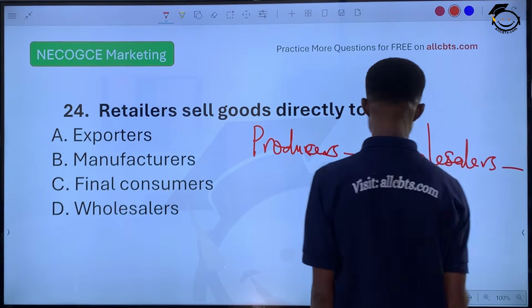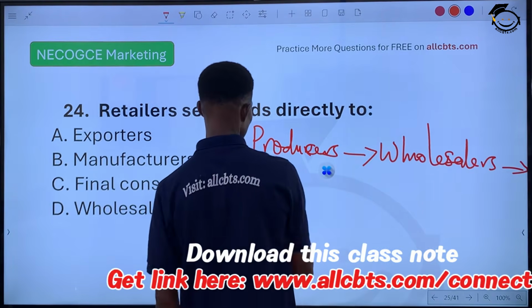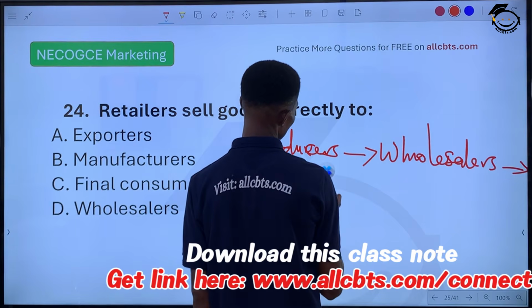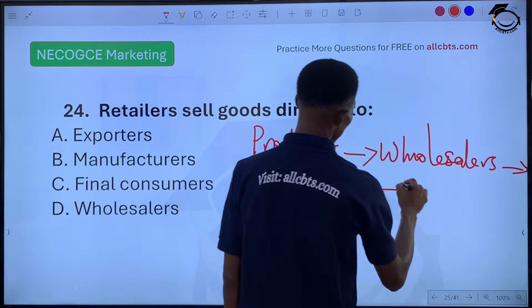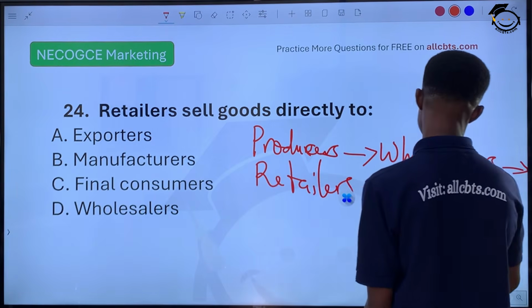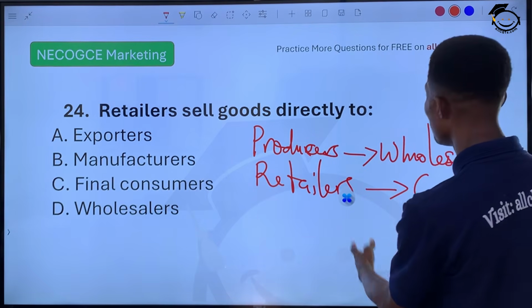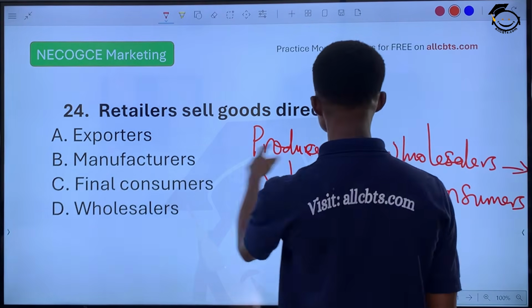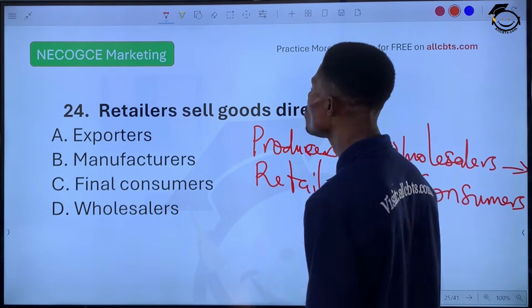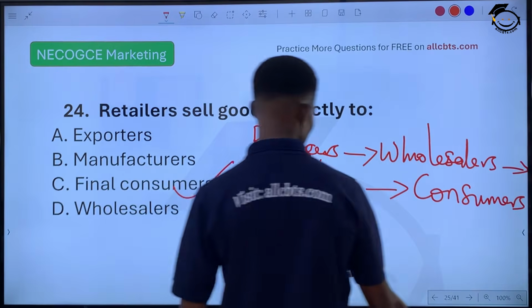We have retailers. And we have consumer or customers. From what I put here, you know the answer already. What will be our answer? Retailers sell goods directly to who? To consumers. And the answer will be option C, final consumers.